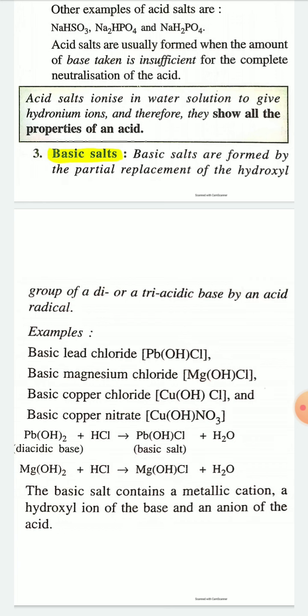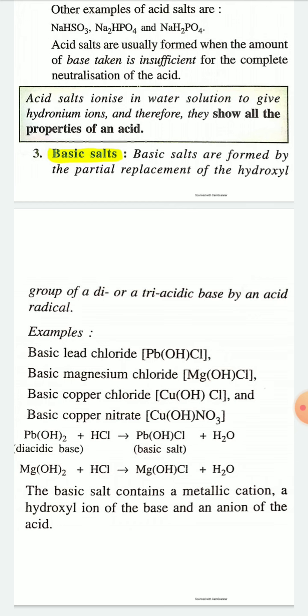When magnesium hydroxide reacts with an acid, HCl replaces one hydroxyl group from Mg(OH)2, and the product becomes MgOHCl plus water. Similarly, lead hydroxide Pb(OH)2, when reacted with HCl, will form PbOHCl. See, one more hydroxyl ion is still present in the salt. That's why these salts are basic in nature.